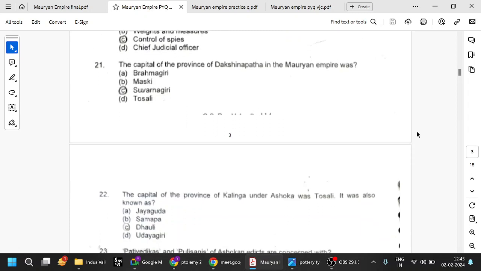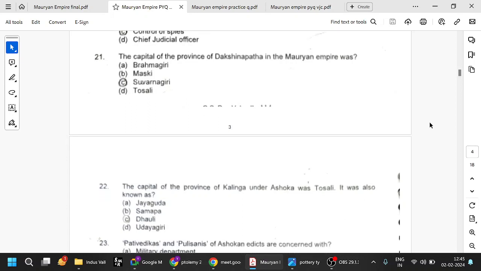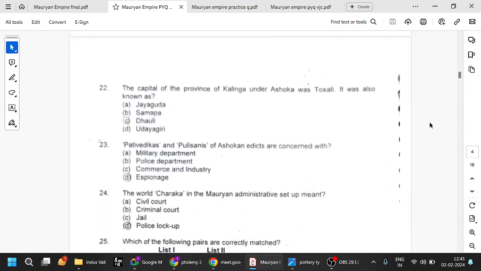So the capital of the province Dakshinapada, we've seen. Dakshinapada is Suvarnagiri. Toshali is the eastern, Kalinga, Toshali. Maski is in Pakistan, we have seen. And north, Uttarapada is Takshila. And the western part, Avanti, is Ujjain. So remember those four provinces and capitals.